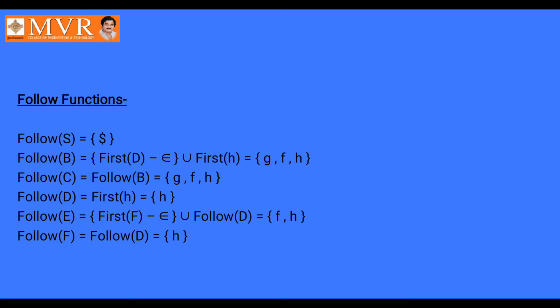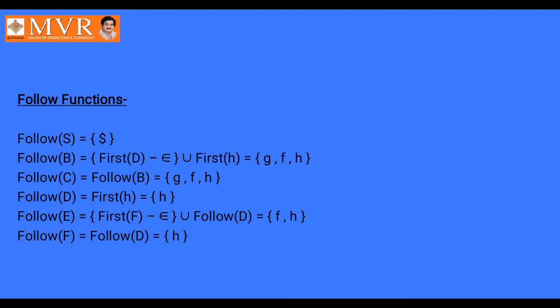For the first one, follow of S is dollar. We have to substitute in the first rule S with the dollar symbol. I have substituted. In the third rule, we have to substitute first of D union first of H. For follow of B, we need to solve for this result. First we have to know what is first of D and what is first of H. For that, follow of D we have to solve.